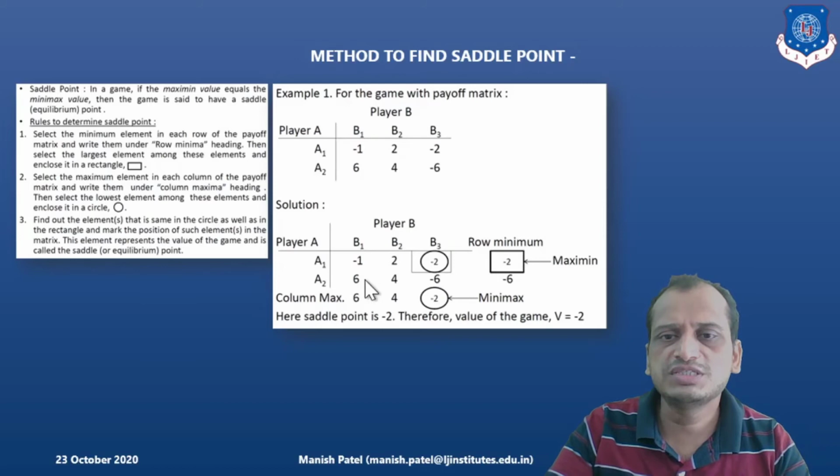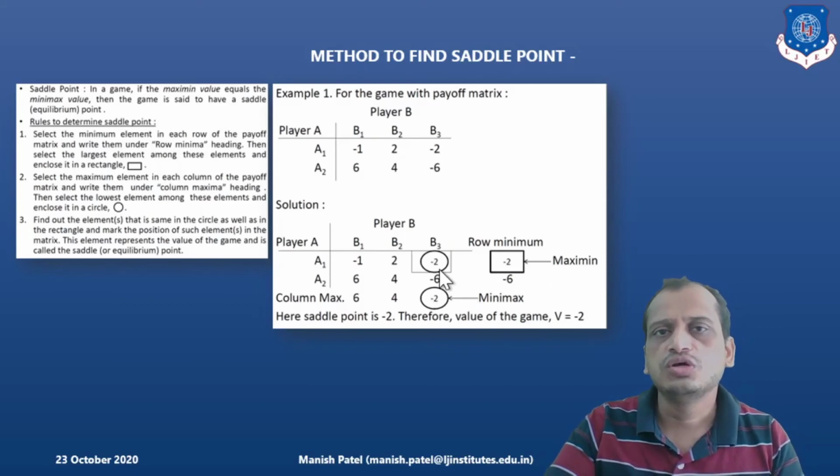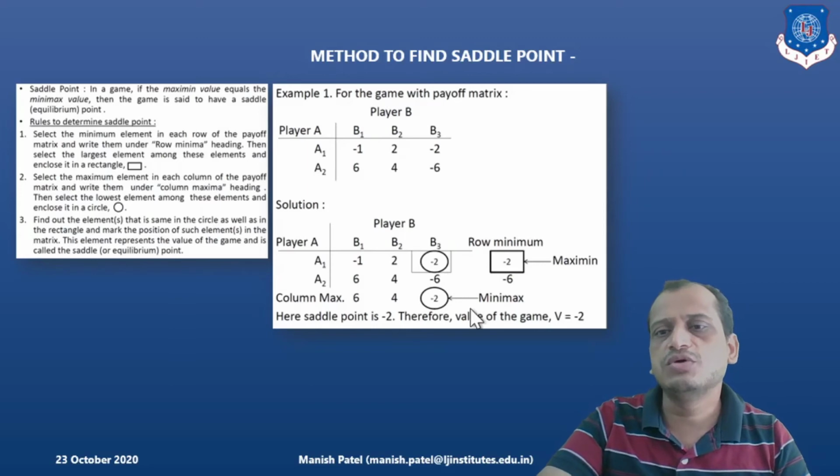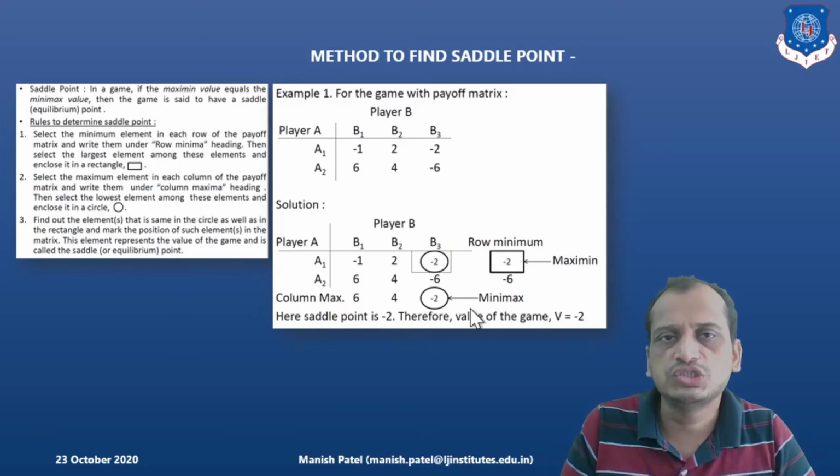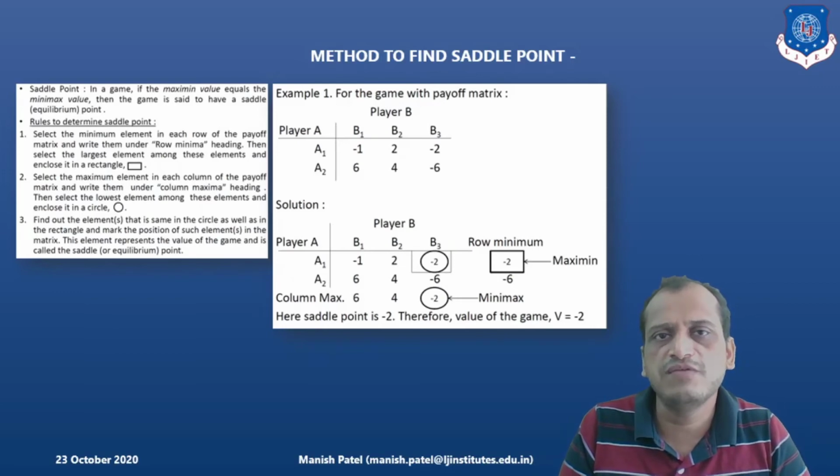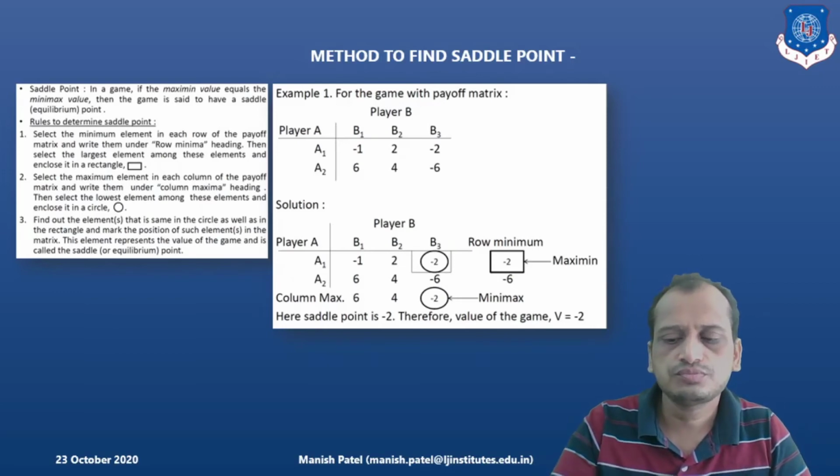In the columns, we will scan for the maximum ones. So for the columns it is 6, 4 and -2. Out of these maximum values in the columns, we will look for the minimum value, that is -2. Now if we compare maximin and minimax, maximin is equal to minimax, which is -2. Hence we have arrived at the saddle point. We have found the saddle point, or the value of the game, which is -2.